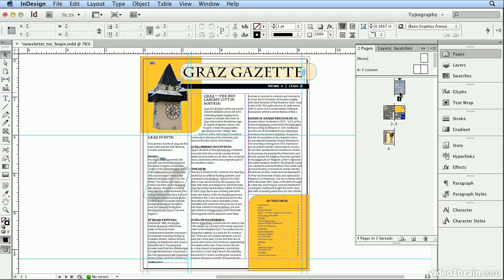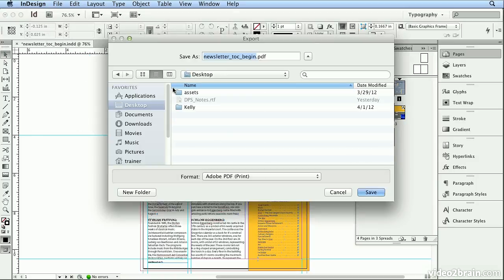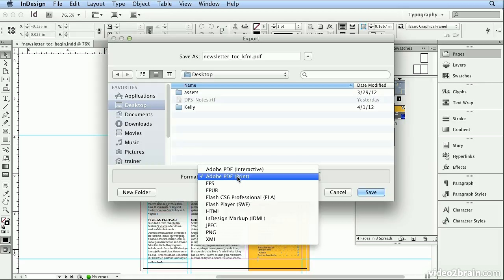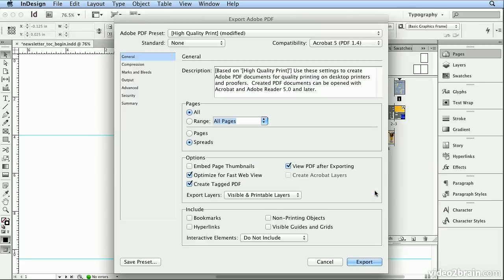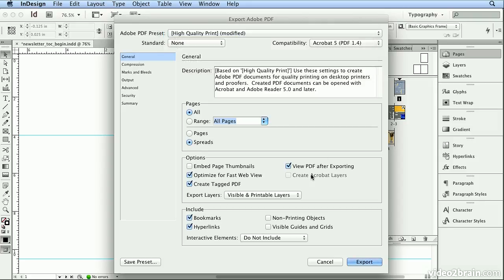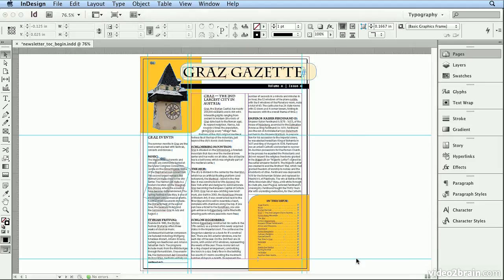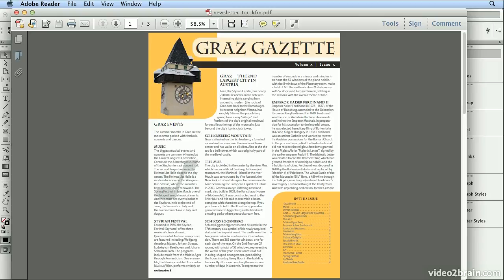And let's take a look at a PDF of this. I'll choose File Export, and I'll simply go to my desktop, and I'll call this Newsletter TOC with my initials. I'll choose PDF for print, and when I hit Save, I need to make sure that Bookmarks is checked. I'm just going to use the high quality print setting, but when I check Bookmarks and when I check View PDF after exporting, I'll be able to see that the table of contents has clickable links. So I'll hit Export, and it should open Adobe Reader or Acrobat Professional, whichever I have installed on my machine.